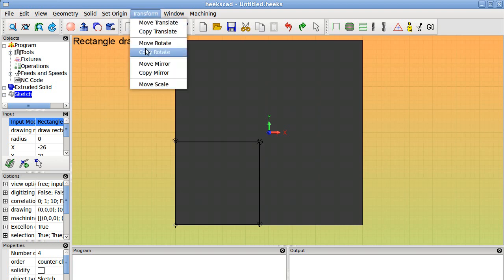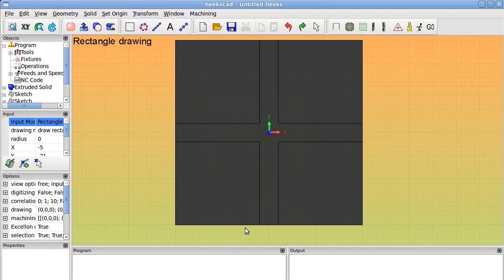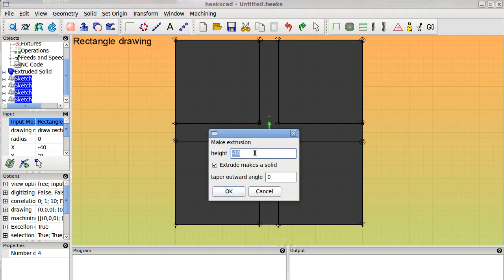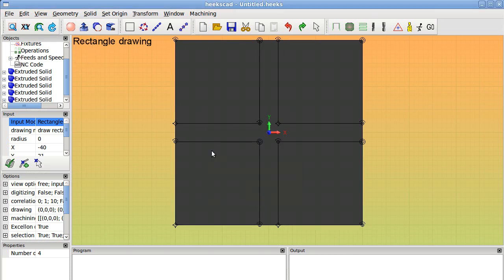Let's transform, copy, rotate, 3 parts. There we are. Mark the first one. No, mark everything. You can extrude more than one part. Extrude it, -4. Here we are. The first one is the big one. Mark it, and STRG lets you select the other pieces. Now get Boolean, get rid of.